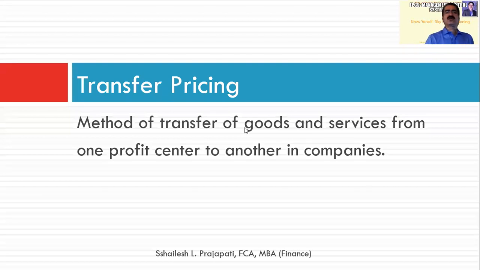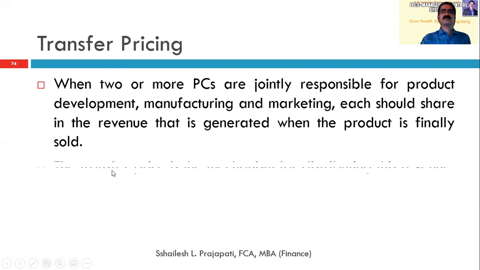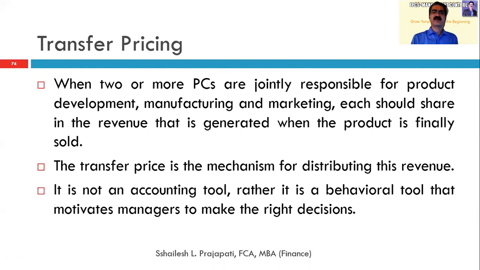First of all, we will go through the methods of transfer of goods and services from one profit center to another, where we will have the basics of transfer pricing.